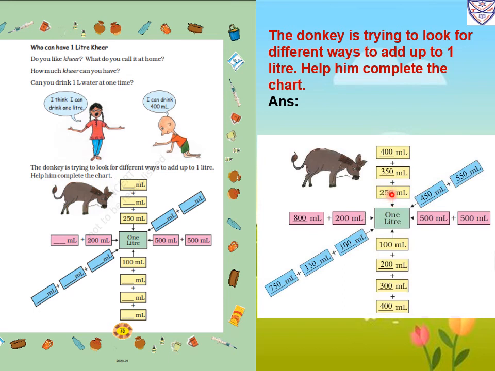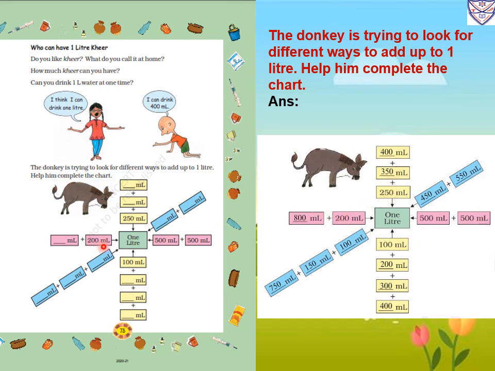250 is there, so we will write here 350. 250 plus 350 is 600. Then how much is left? 1000 minus 600, so it is 400 milliliter. Now 400 plus 350 is 750. 750 plus 250 is 1000 milliliter. So 1000 milliliter is equal to 1 liter. Now this side is over. Now we will move to the next.